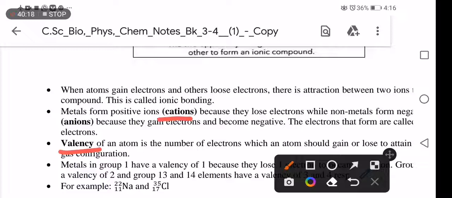Before I proceed, let me first explain what ionic bonding is. There is one thing that you must know: ionic bonding occurs only between metals and non-metals. In ionic bonding, an atom is either donating or receiving electrons. It is not between two non-metals or two metals, but between a metal and a non-metal.